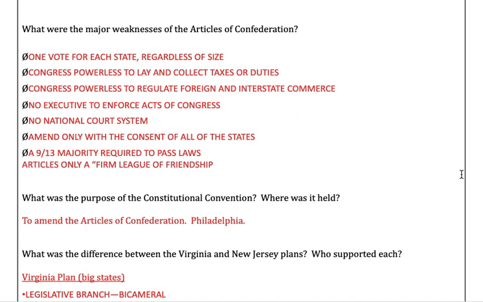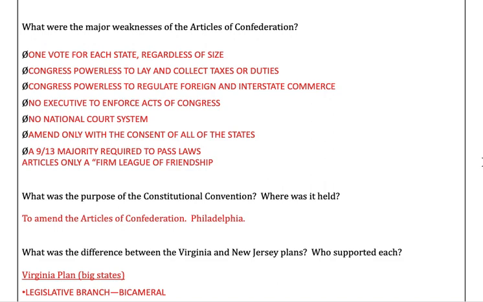One vote for each state, it didn't matter how big they were. Congress couldn't collect taxes. Congress couldn't regulate trade and interstate commerce. There's no executive branch to enforce things. No national court system. They could not amend the Constitution unless all the states agreed. And in order to pass a law, 9 of 13 states had to agree on that law. Again, this is more like a league of friendship.